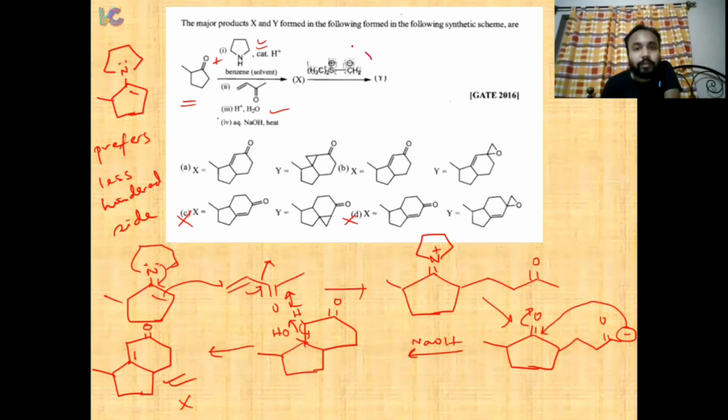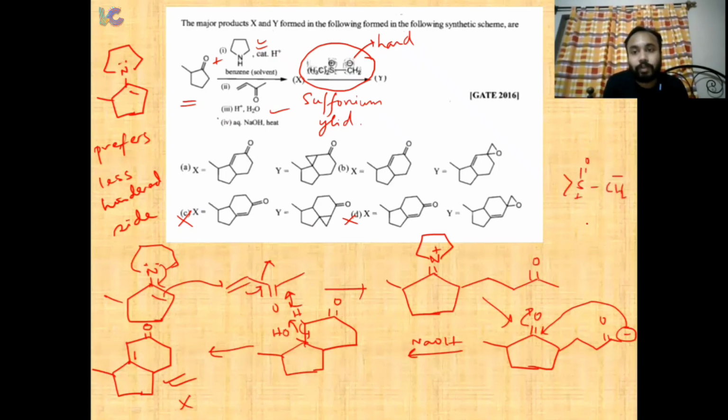Now you have given a sulfonium ylide. There is another ylide, sulfoxonium ylide, which is soft. This sulfonium ylide is hard because this negative charge cannot take part in conjugation. So this carbanion is hard. In the case of sulfoxonium ylide, there is some O group like this, so it is soft because this can take part in conjugation, right? But in this case, it is hard.